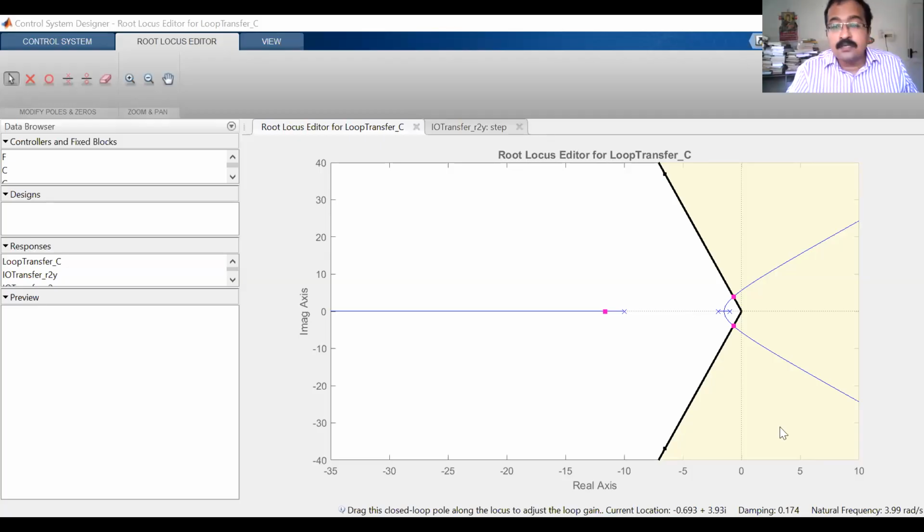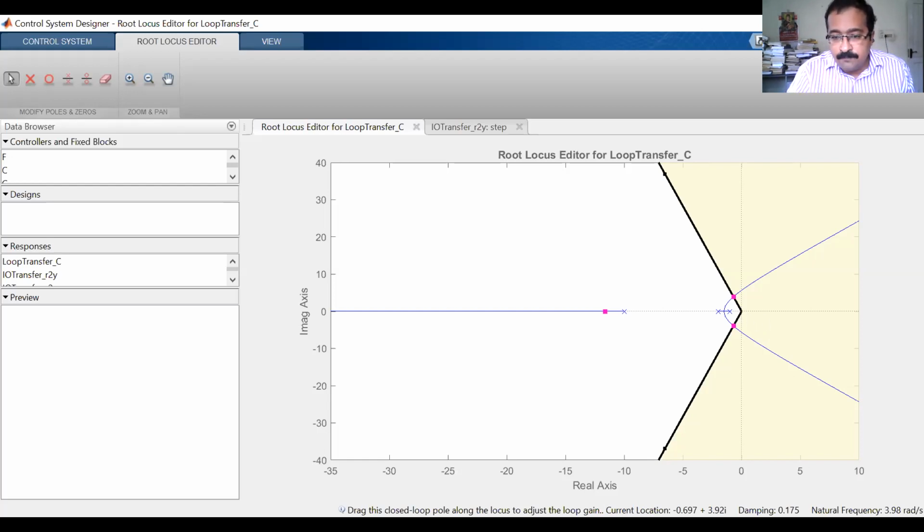So the plant has been done in MATLAB. You can see here, this is the damping ratio line, radial line corresponding to a damping ratio of 0.174. The pink solid dots are closed loop poles. We can just slide and make the closed loop pole, so that it is at the intersection of the 0.174 damping ratio line. Slowly we will adjust. Yeah, somewhere here. Okay, it's at the intersection.